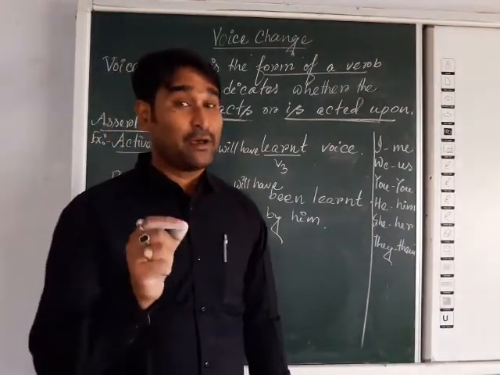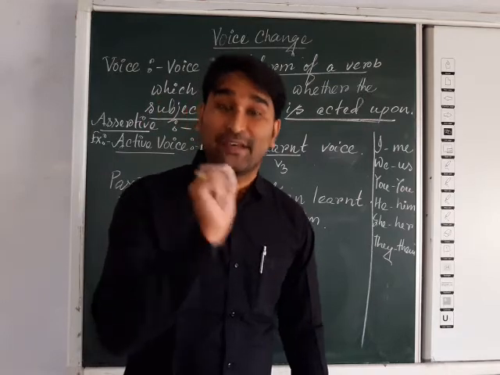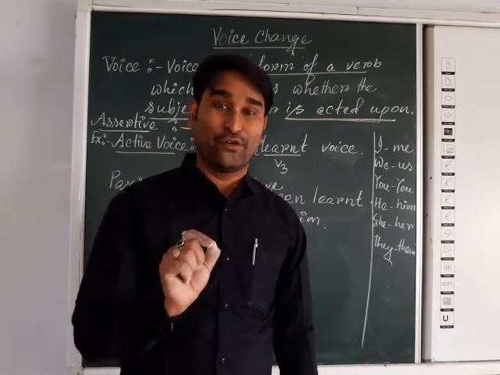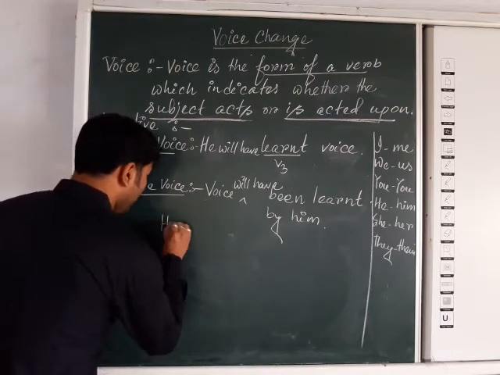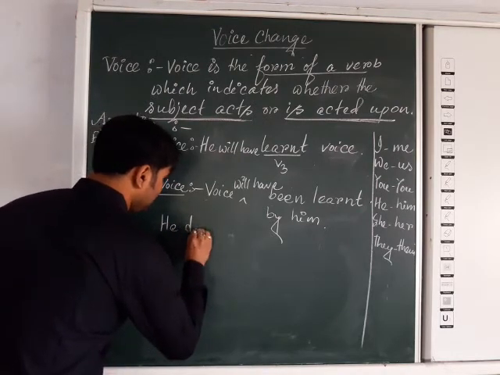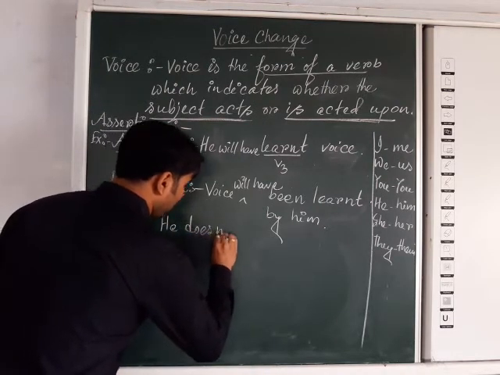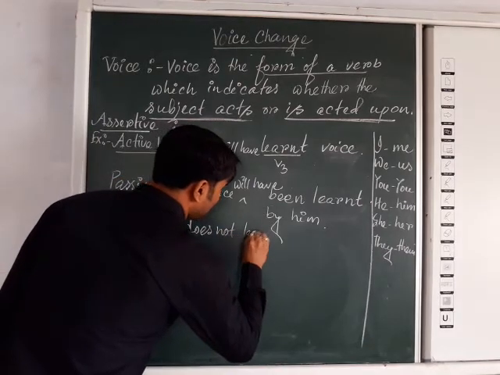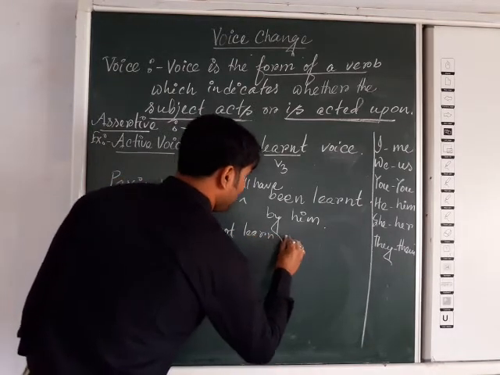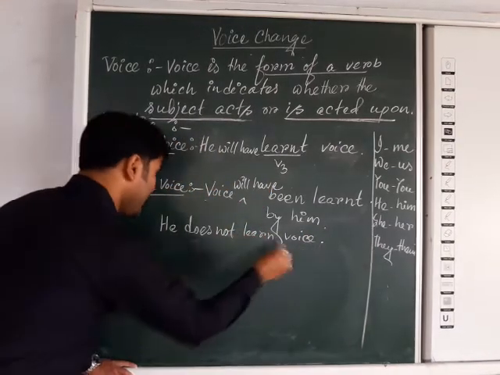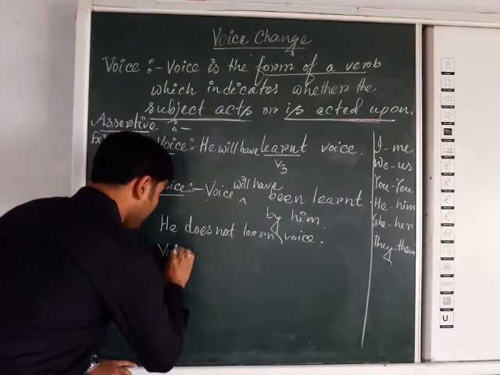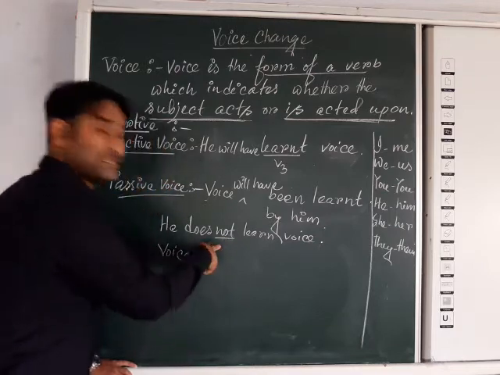Okay. Now another case is if you get a negative form of active voice, then what will be the case? Suppose he does not learn voice. Here the voice will come as it is, as you know. Here we will get not.